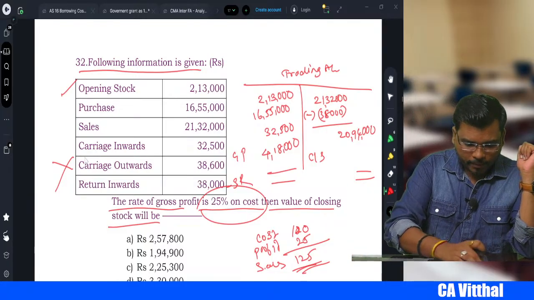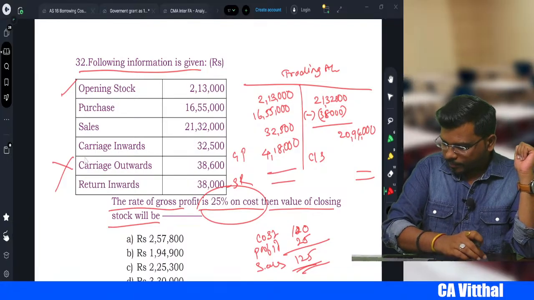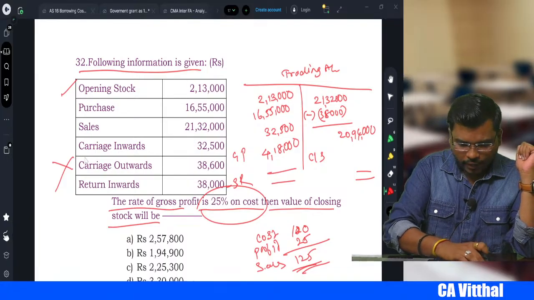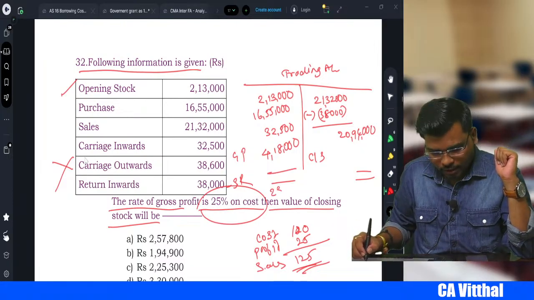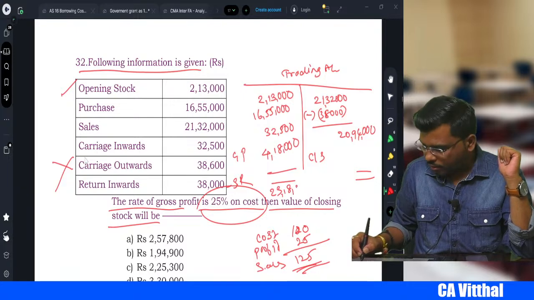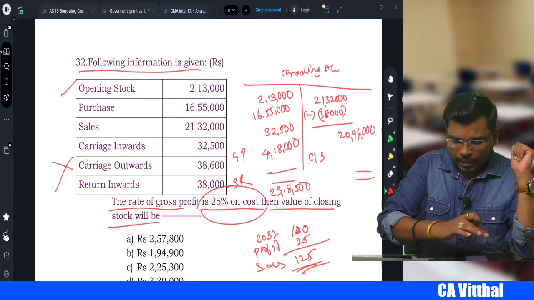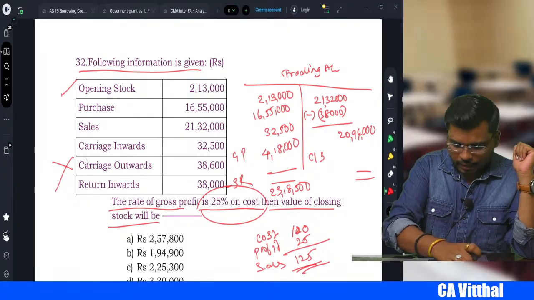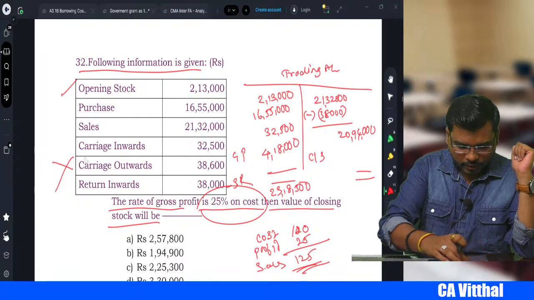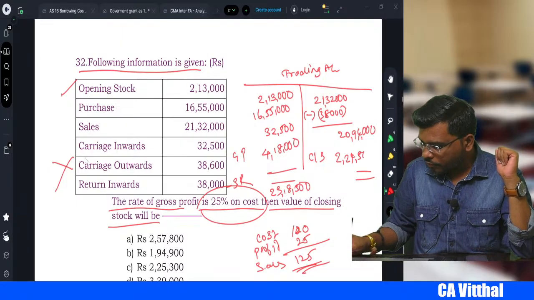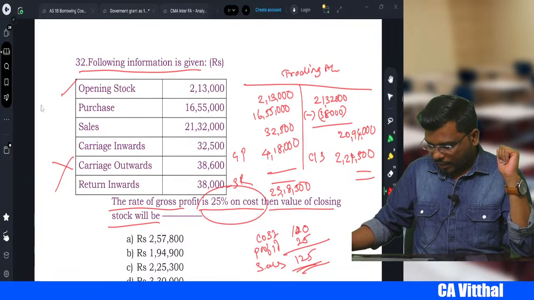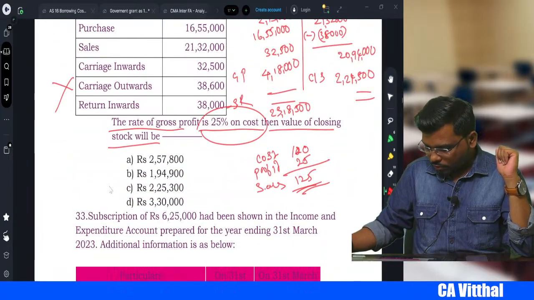So 2,13,000 plus 16,55,000 plus 32,500 plus 4,18,000. We got a total of 23,18,500 minus 20,94,000, which is equal to 2,24,500.